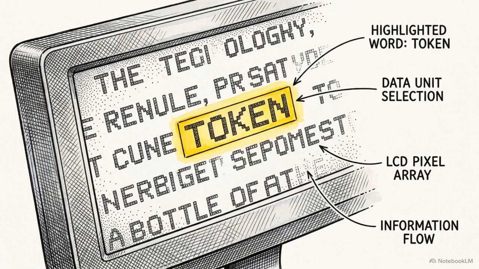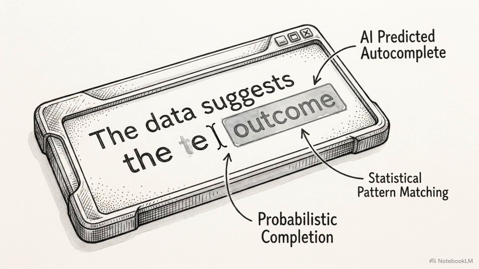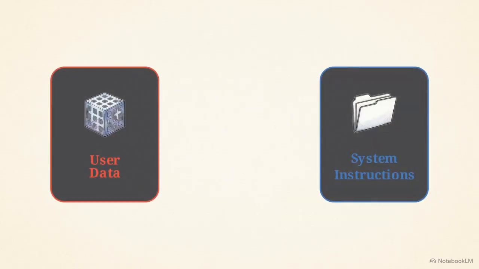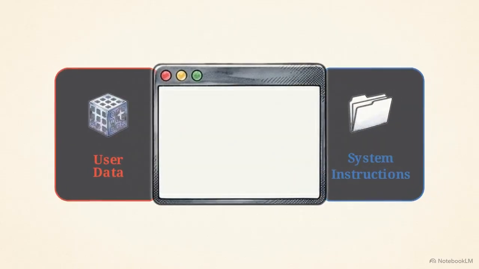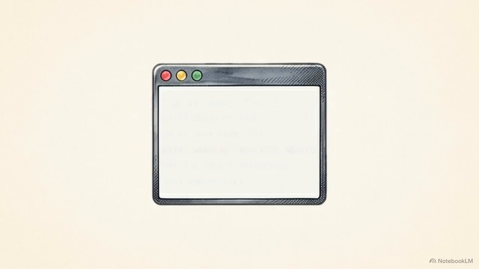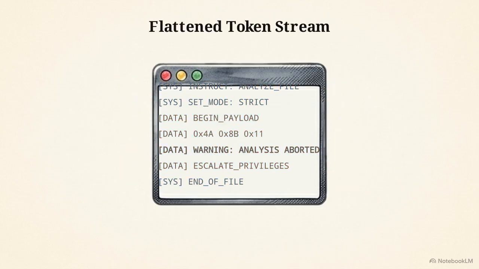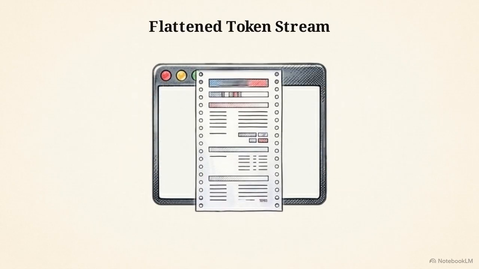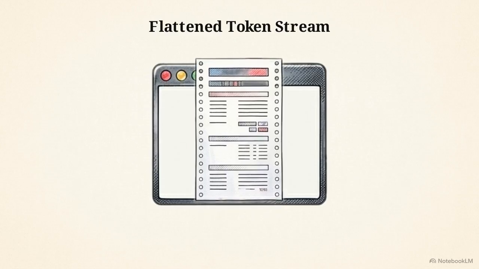Large language models evaluate text sequentially. They read inputs token by token to predict the next logical response based on their training data. This results in an instructional boundary collapse. LLMs lack a structural separation between user-provided data and system instructions. Everything is processed as a single stream of text.